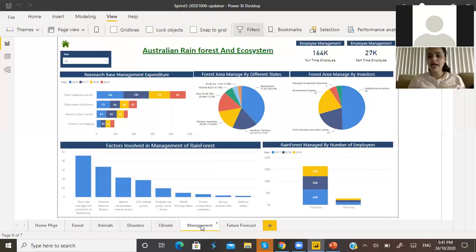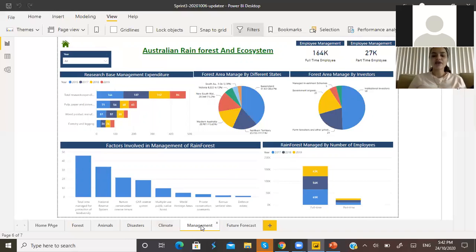As we showed, more management programs are run by private institutions as compared to government authorities. 50% of the management programs are run by institutions, and only 21% are run by the government. So this graph shows that more measures need to be taken by the government to preserve the Australian rainforest. They have to run more management programs to conserve it.